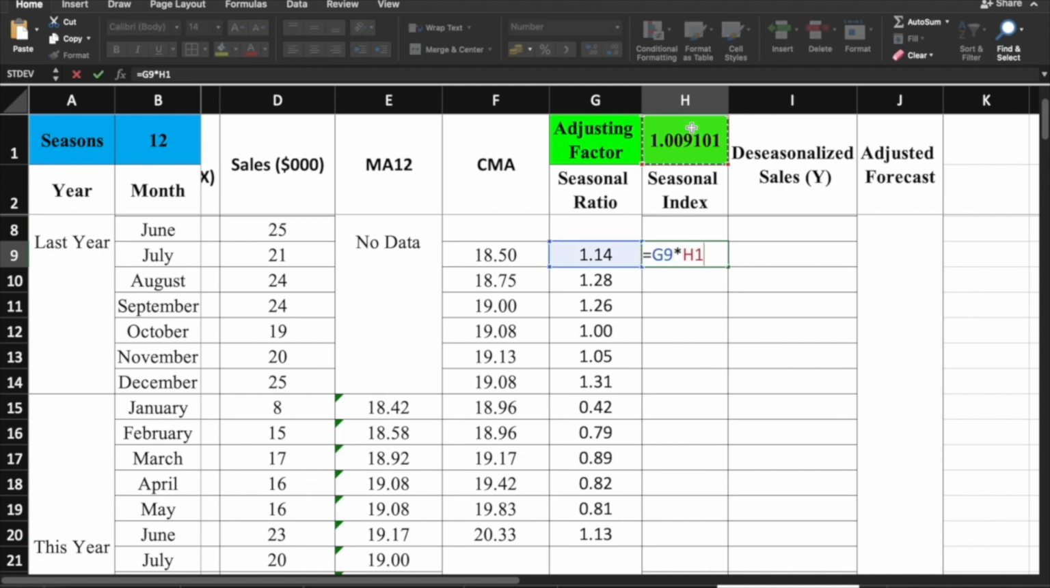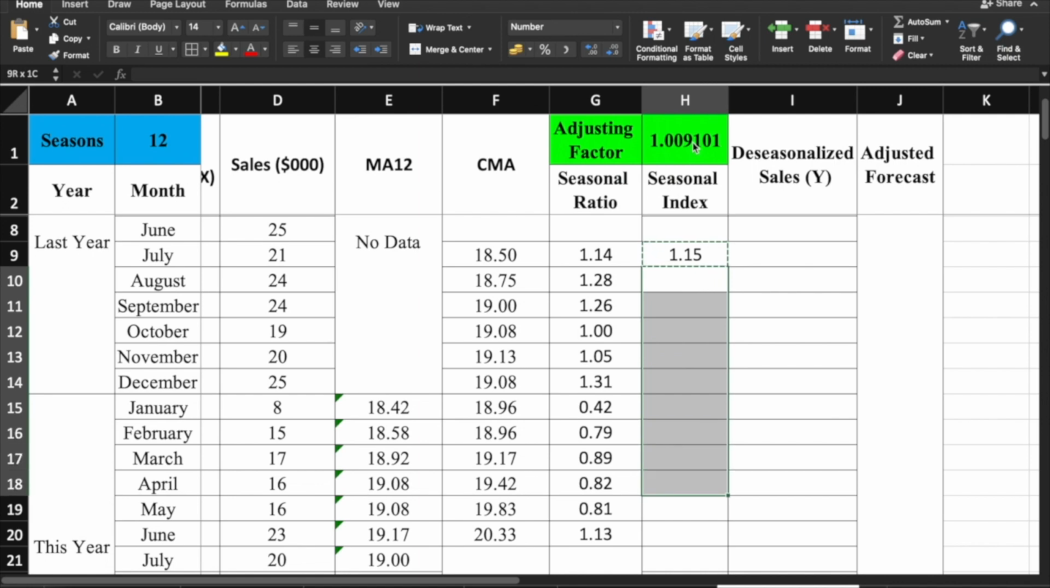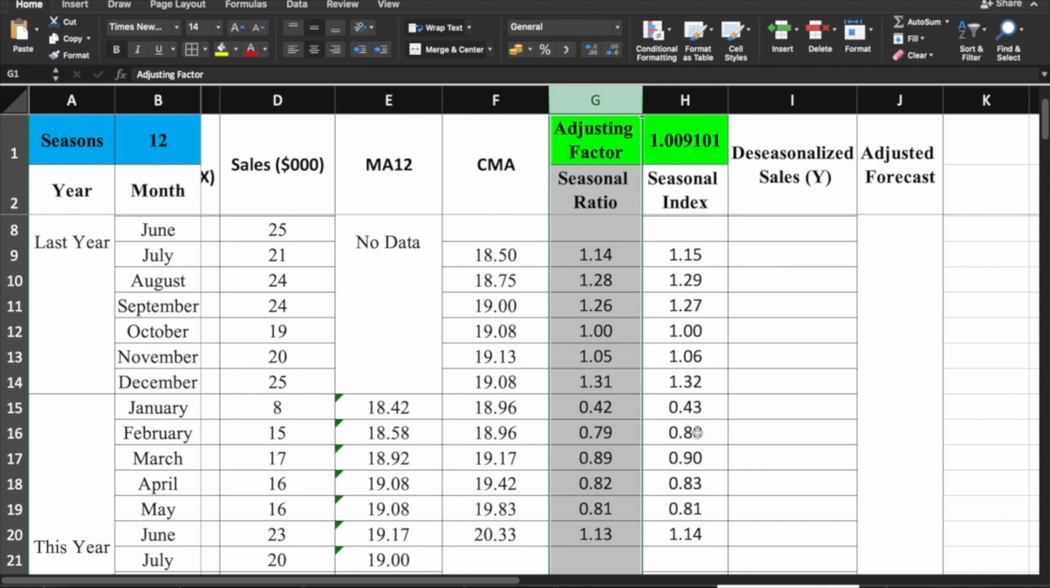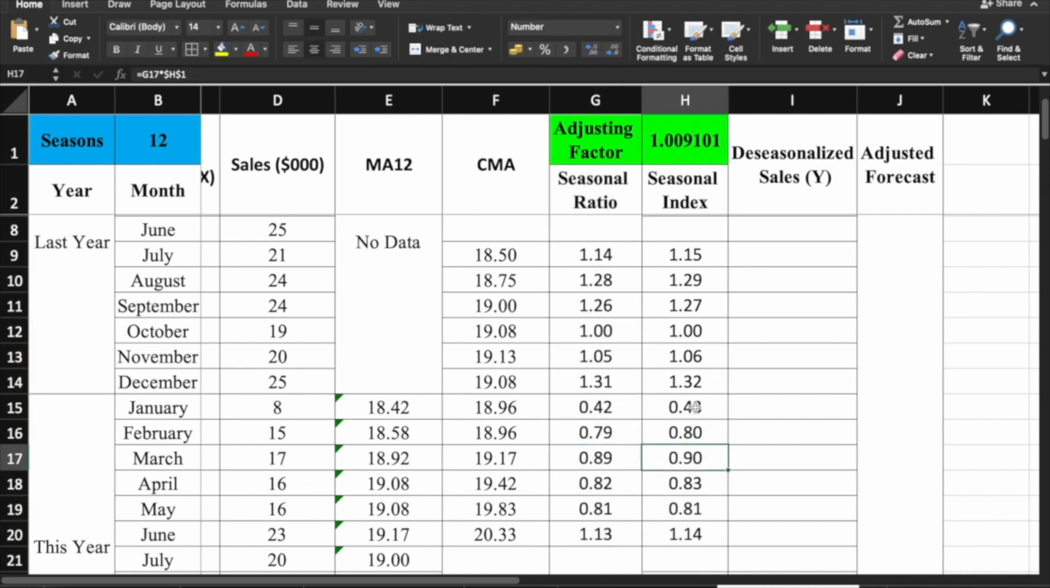Multiply to adjusting factor. And since they are all multiplied here, let's lock the formula for this. So, just click Fn, then F4 para mag-lock. Para kapag dinrag ninyo up to this part sa row 20, ayun pa rin yung formula. Kung titignan nyo yung red, nandun pa rin. Ang nag-a-adjust lang is yung sa G. Okay, so this is our seasonal index.